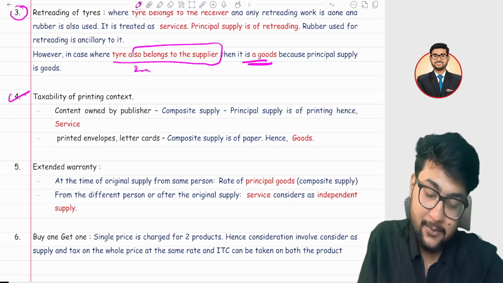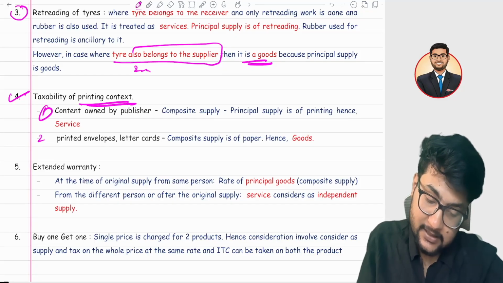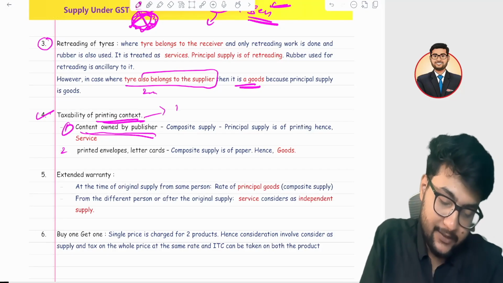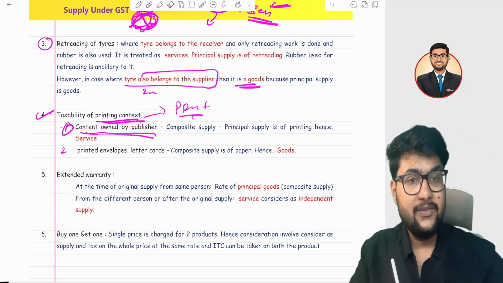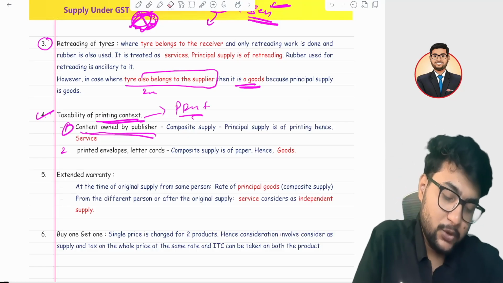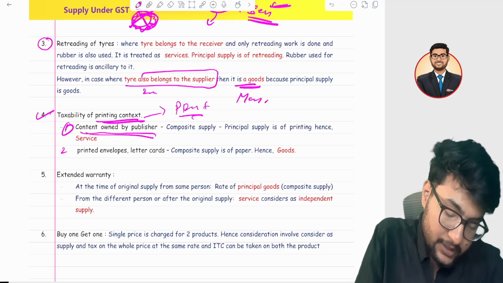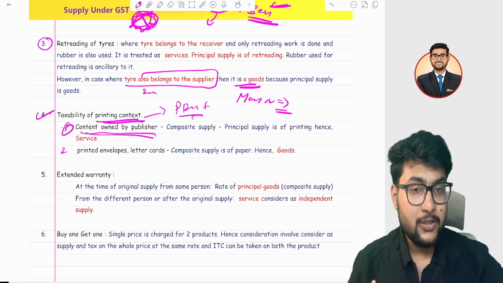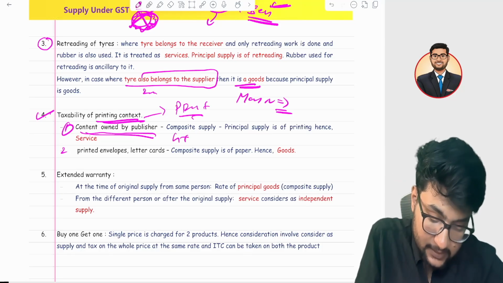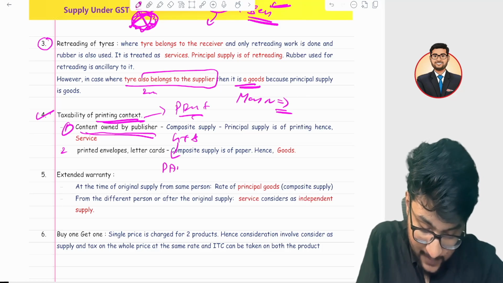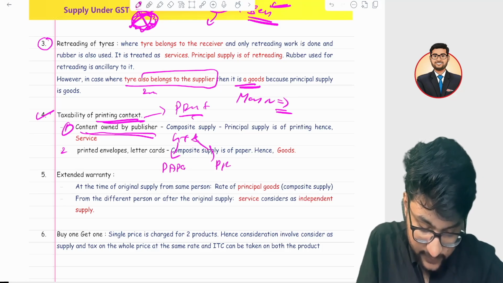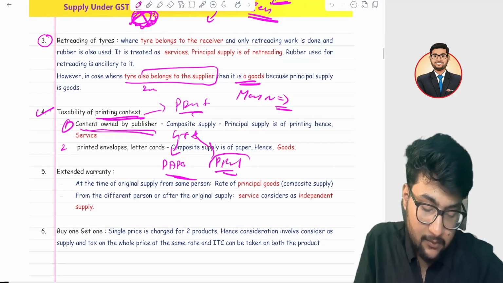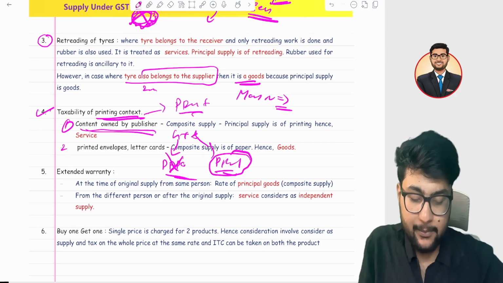Another is printing, and in printing there are two cases. First is content owned by the publisher. Suppose this is my book. If I give this book for print, then it is a service, because the main service I want is printing. I do not want goods, because there is goods plus services. Goods is paper and service is printing, right? So the main supply is services, not paper.